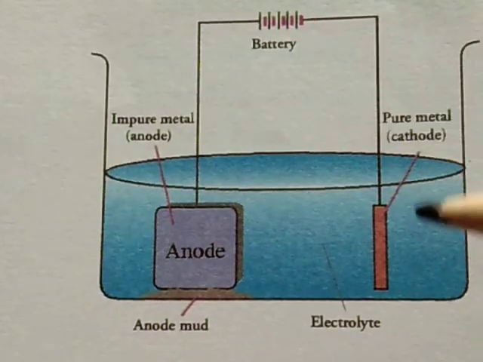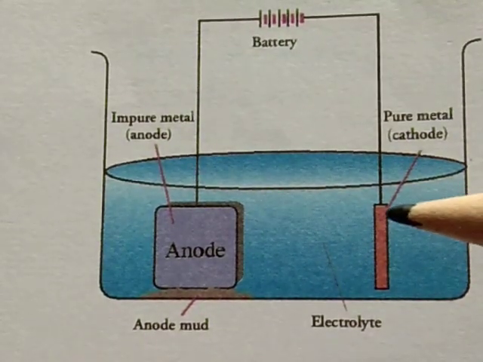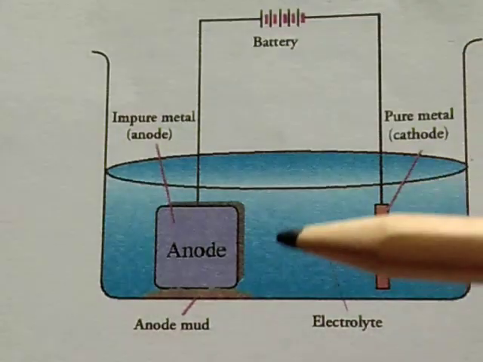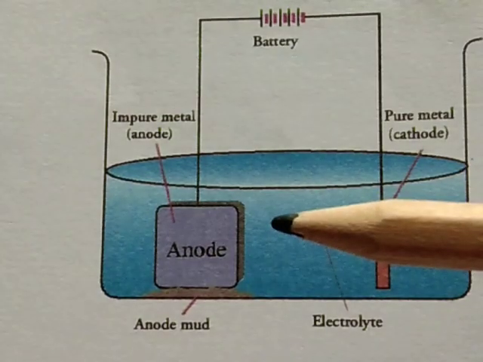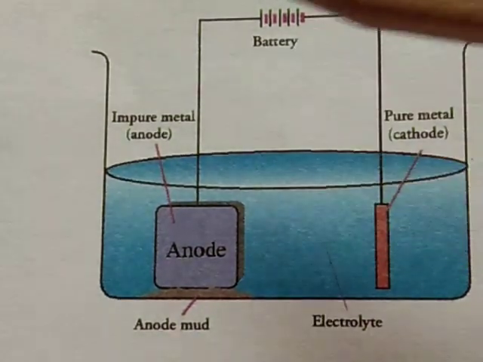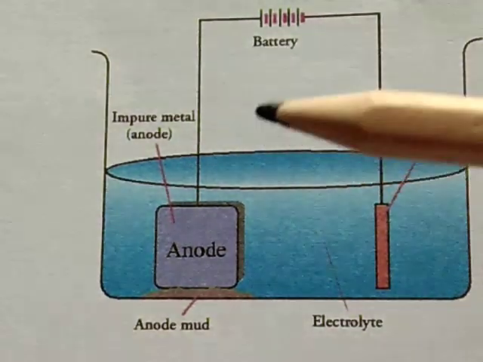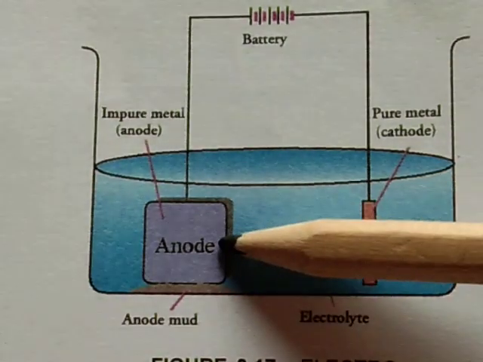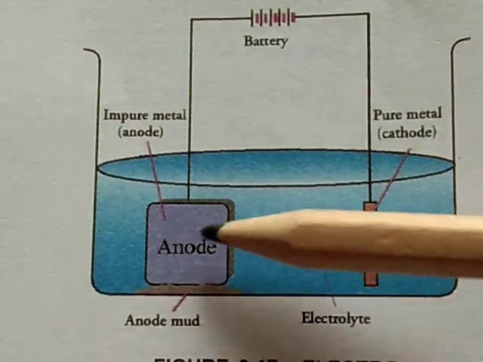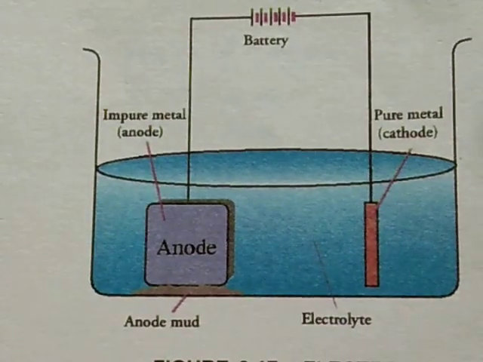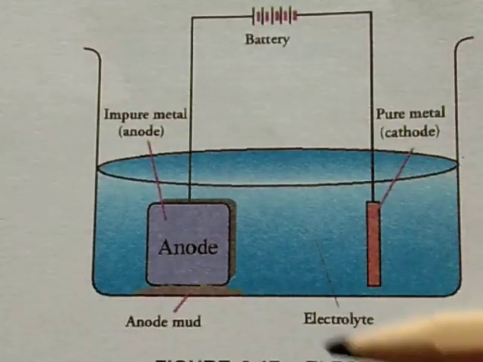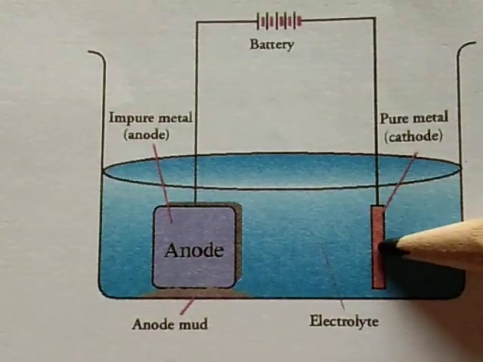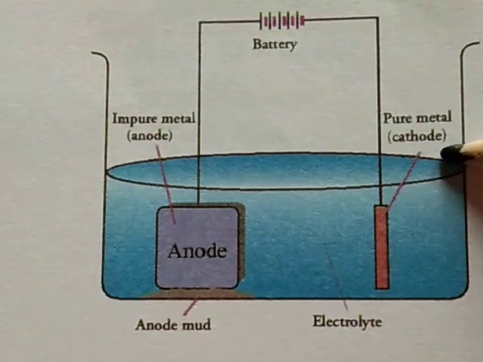This is the diagram of electrolytic refining of metals. This method is used for purification of metals like copper, gold, silver, zinc and nickel. The impure metal is converted into blocks which are made up of anode. This is the block which is made up of anode. It is placed in the electrolytic tank. This is the electrolytic tank. And a plate of pure metal acts as a cathode.